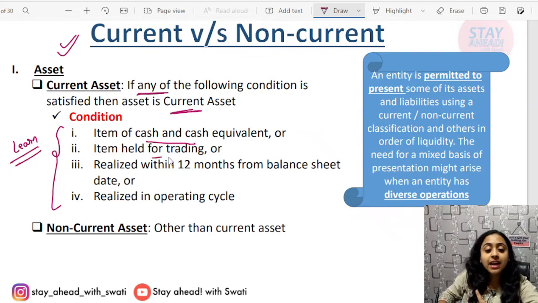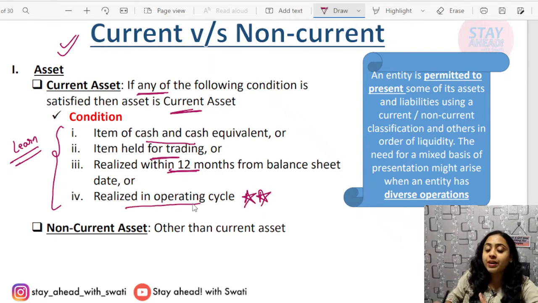Second, items held for trading, anything that you have kept for trading purpose will be considered as current. Thirdly, realized within 12 months. Okay, this was the same condition laid down in accounting standard as well. Okay, nothing new. Fourth, and this is important and very new, that realized in operating cycle.